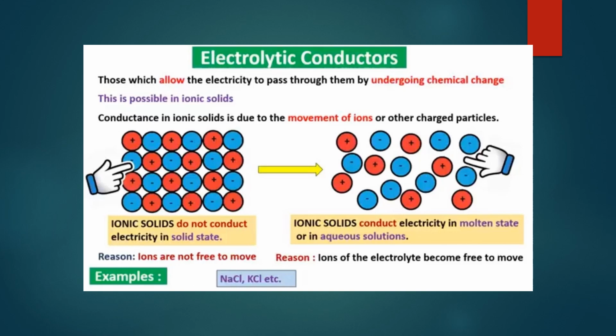Ionic solids do not conduct electricity in solid state. The reason is that cations and anions are tightly held. They are not easily moved, hence they do not conduct electric current. While ionic solids in molten state or aqueous solution conduct electric current because cations and anions are free to move. Examples of electrolytic conductors are sodium chloride, potassium chloride.